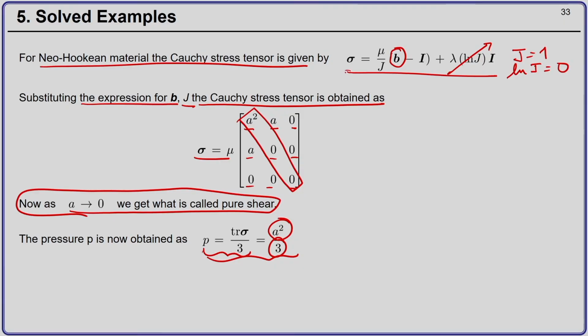And then using the relation for the Cauchy stress, you can directly compute the Cauchy stress tensor by substituting for the left Cauchy Green deformation tensor b and the Jacobian J. Once you have substituted, you will get the Cauchy stress tensor at a particular Gauss point. Once you have the Cauchy stress tensor, you can compute the internal forces, and once you have the internal forces, you can calculate the residual which is required for the Newton-Raphson iteration.